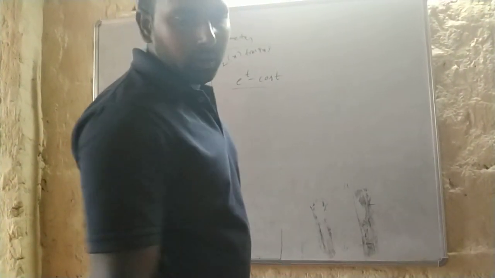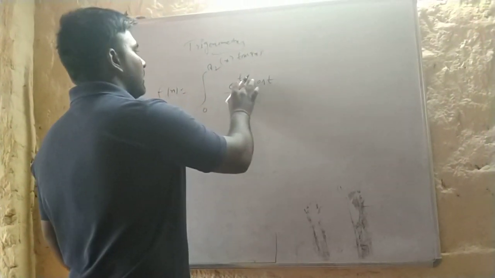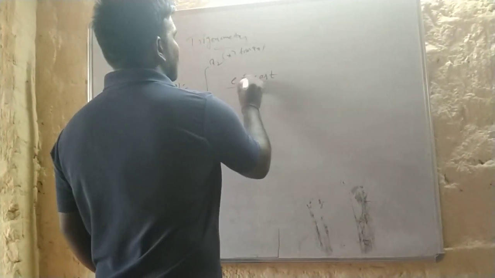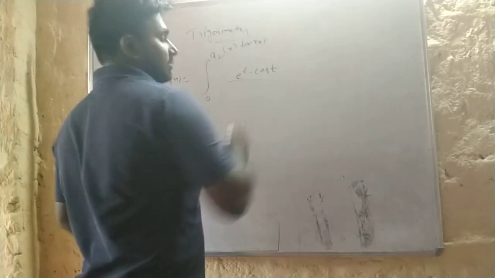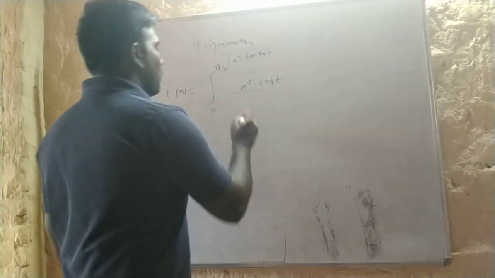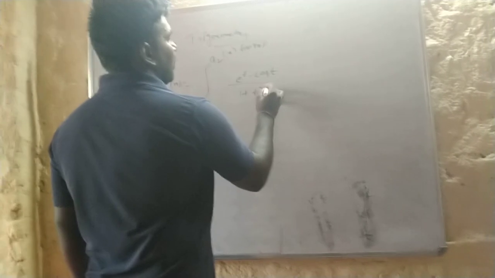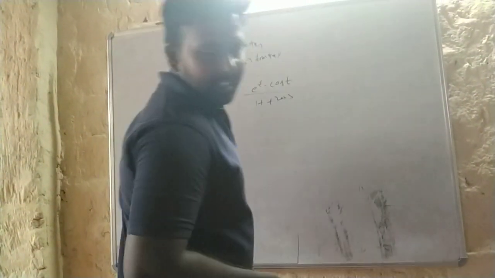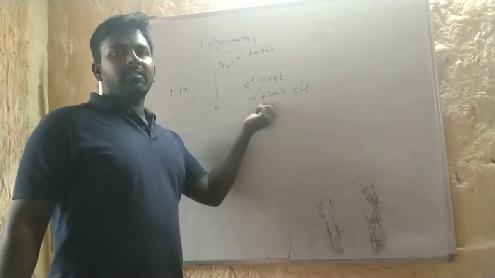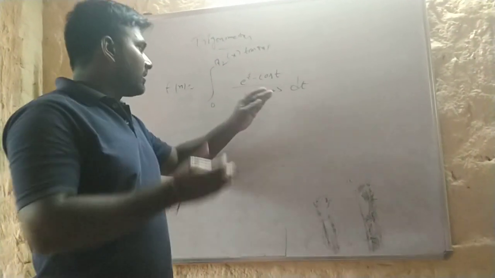E power t minus cos t. Of course, it was already in the above function, so we can also write it like this. The denominator was 1 plus t whole power to turn. You can also write x here instead of t.